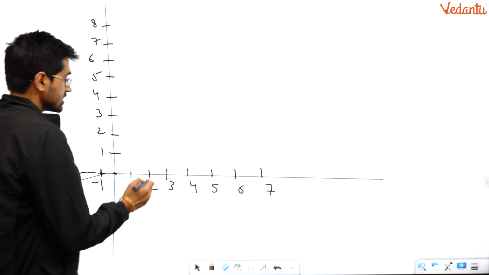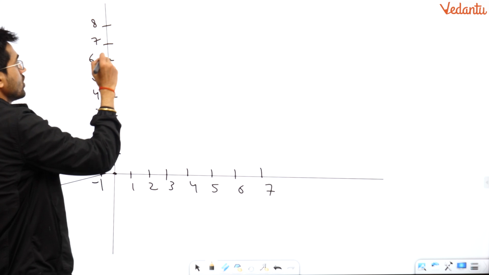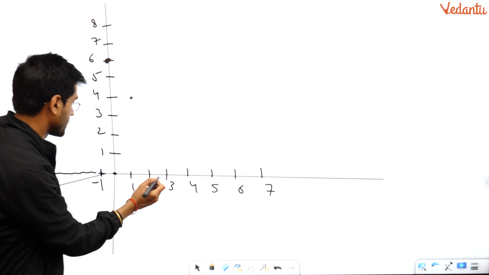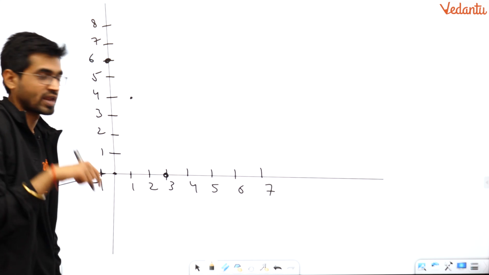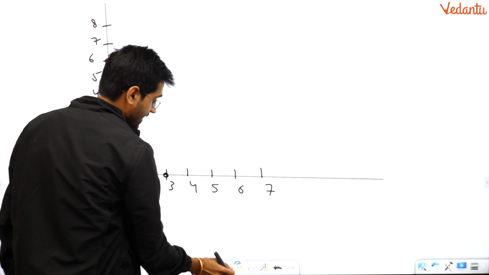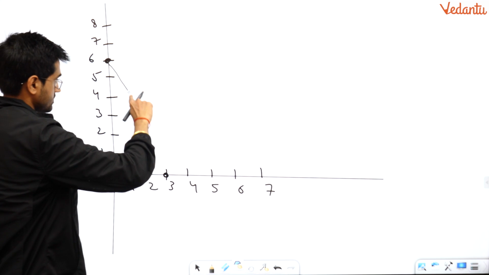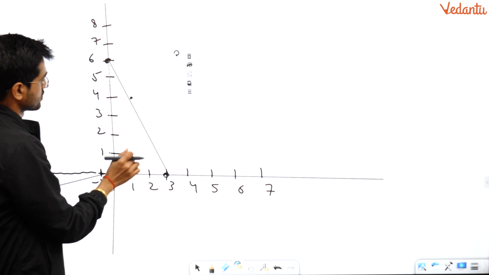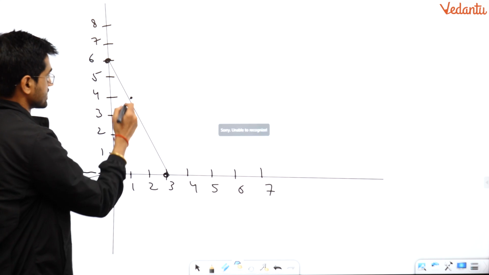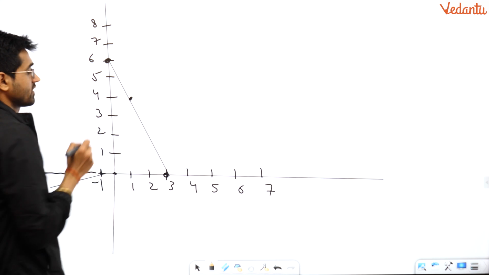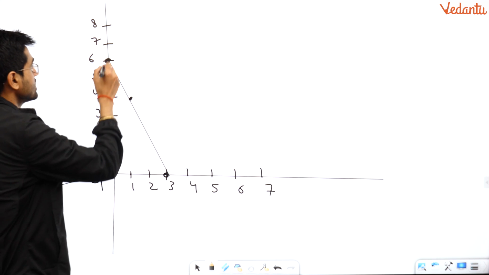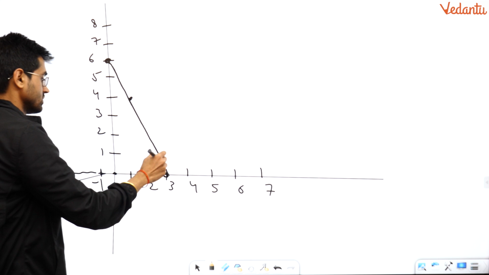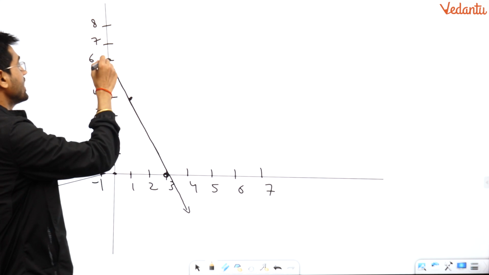I have to remember it. (0, 6) here, (1, 4) here, and (3, 0) is on the x-axis. So just join them by a line and nothing else. It will pass through the same points. Fine, this will work. The line is there. I hope you can see the line. I'll just draw over it, because sometimes it is not visible.